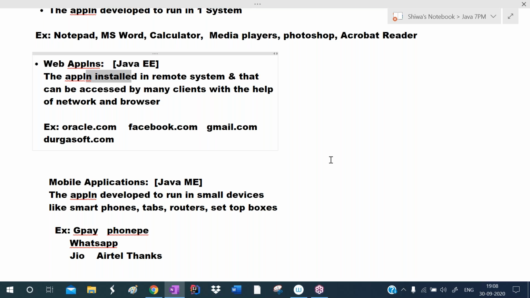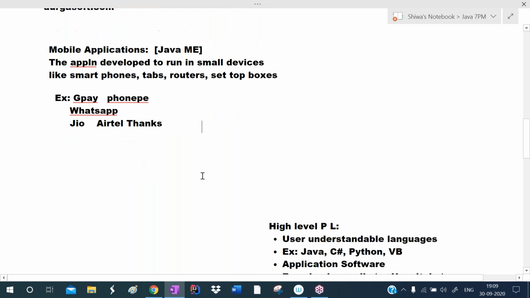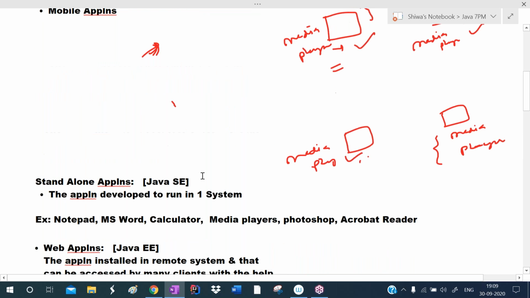Websites are published on the server, and we are the clients accessing them from our machine, which may be a smartphone, tab, or computer. We can develop such web applications using Java, and we can develop mobile applications also, but nowadays we are not using Java for mobile applications. So we can use Java for mobile, web, and standalone applications.